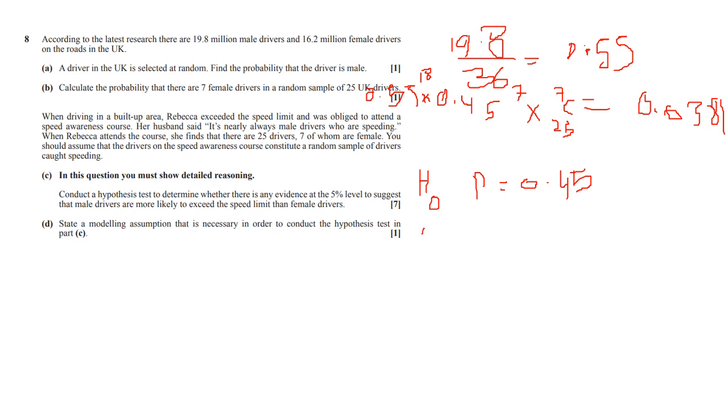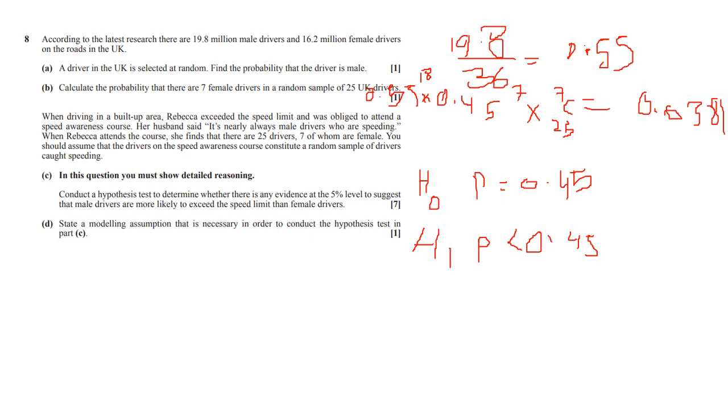However, the alternate hypothesis, which is what Rebecca's husband is saying, is P is less than 0.45, which means that if you remember, the likelihood a woman gets caught, if all is well and all is equal, is 0.45. But if it's less likely for a woman to be caught speeding and more likely for a man, the probability a woman will get caught is less likely, right? So it'll be less than 0.45.